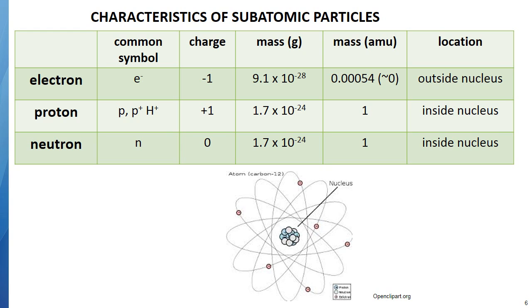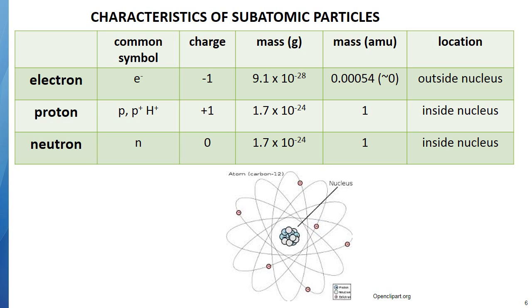And then we compare the electron to the proton and neutron, and that's where the 0.00054 comes from. You can see 1.7 times 10 to the minus 24 grams is the weight of the proton, and the electron is nearly over 1,000 times smaller. So that's where that comes from. Now, you don't need to remember the mass in grams. You just need to remember the mass in AMU.